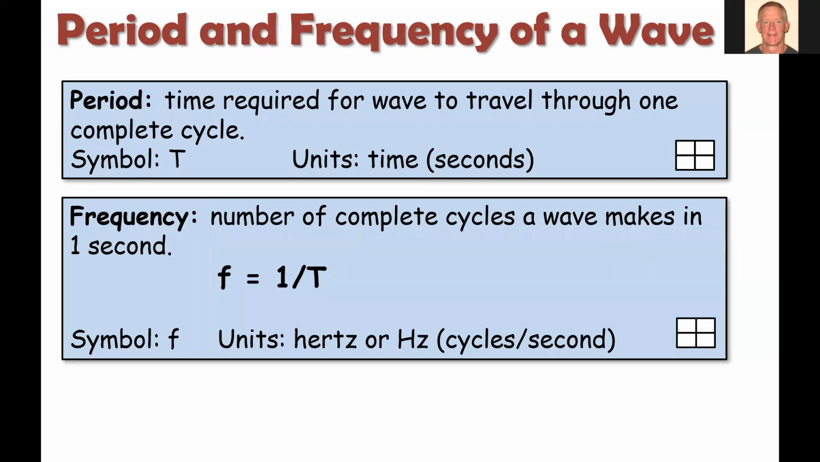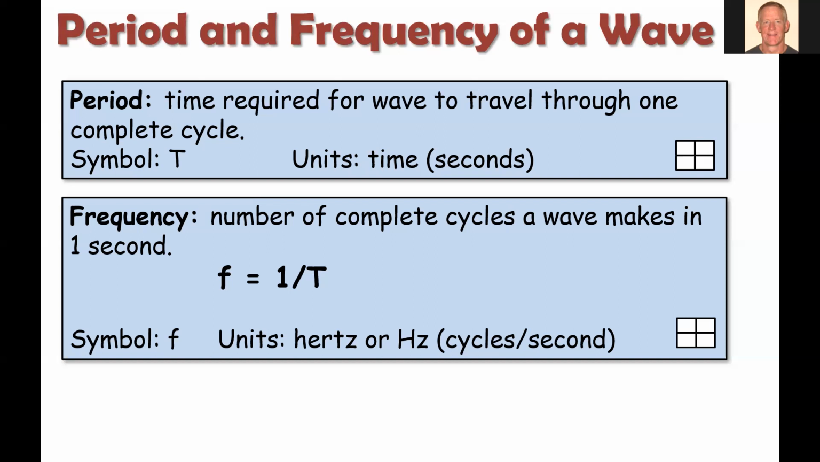So a little more formal definition now. The period is the time required for the wave to travel through one complete cycle. We just talked about that a minute ago when we were discussing the pendulum. The symbol we're going to use for that is a capital T, and the units will be in seconds. The frequency is the inverse of the period. And so, whereas period is the time required for one wave cycle, frequency is the number of cycles that can fit into 1 second, okay? So they're inverses of each other. If we can find one, the period, then we can easily find the other, the frequency.